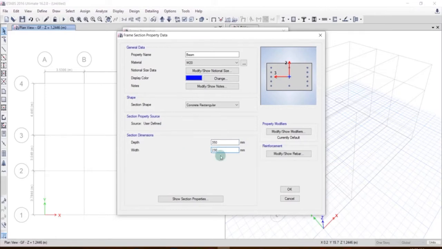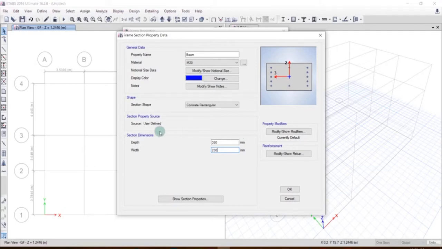So if you are just a beginner and you don't know how to get these values, you can get these values using the preliminary design of beam. And if you don't know how to do the preliminary design of beam, there is a section at the end of this course. You can refer to that section in order to understand various things that are required in order to carry out the design of a building. Okay, so I have included this preliminary design of beam in that section. And once you become a professional, you will eventually know the size of the beams. Okay, this is just a rough estimation, and if from the design results it comes that the size of the beam is much lower, you can increase them later also.